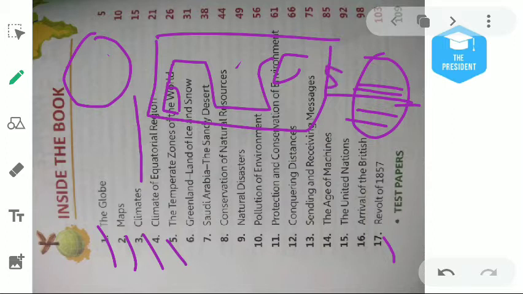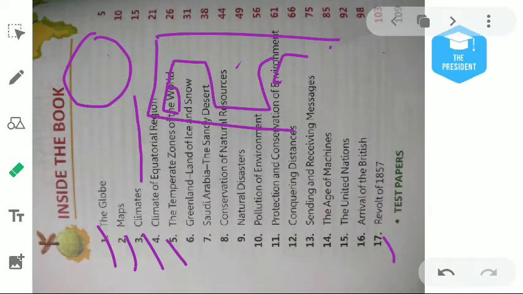They are denoted in degrees. The area between 5 degree north latitude and 5 degree south latitude is known as the equatorial region. So we will learn what kind of climate is found in the equatorial region.